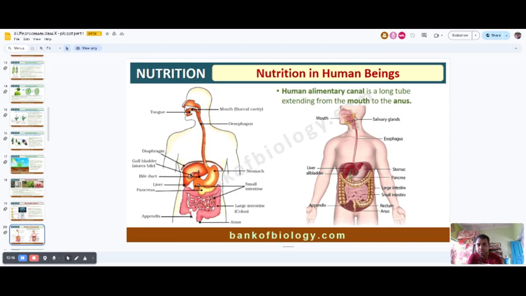And this nutrition makes our body stronger by producing energy. And at last, the unwanted material is released from the anus after the water present in the food is absorbed. This is the simple procedure of human nutrition.